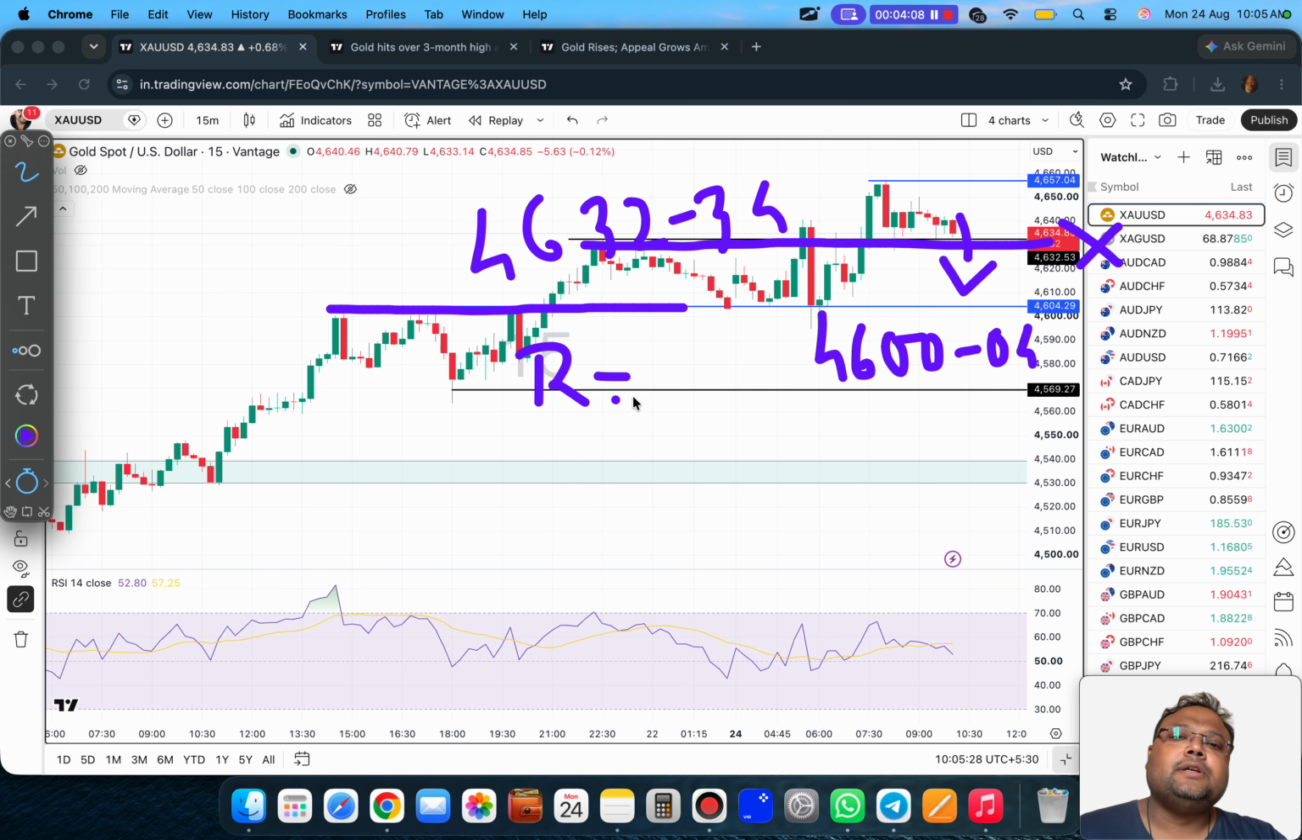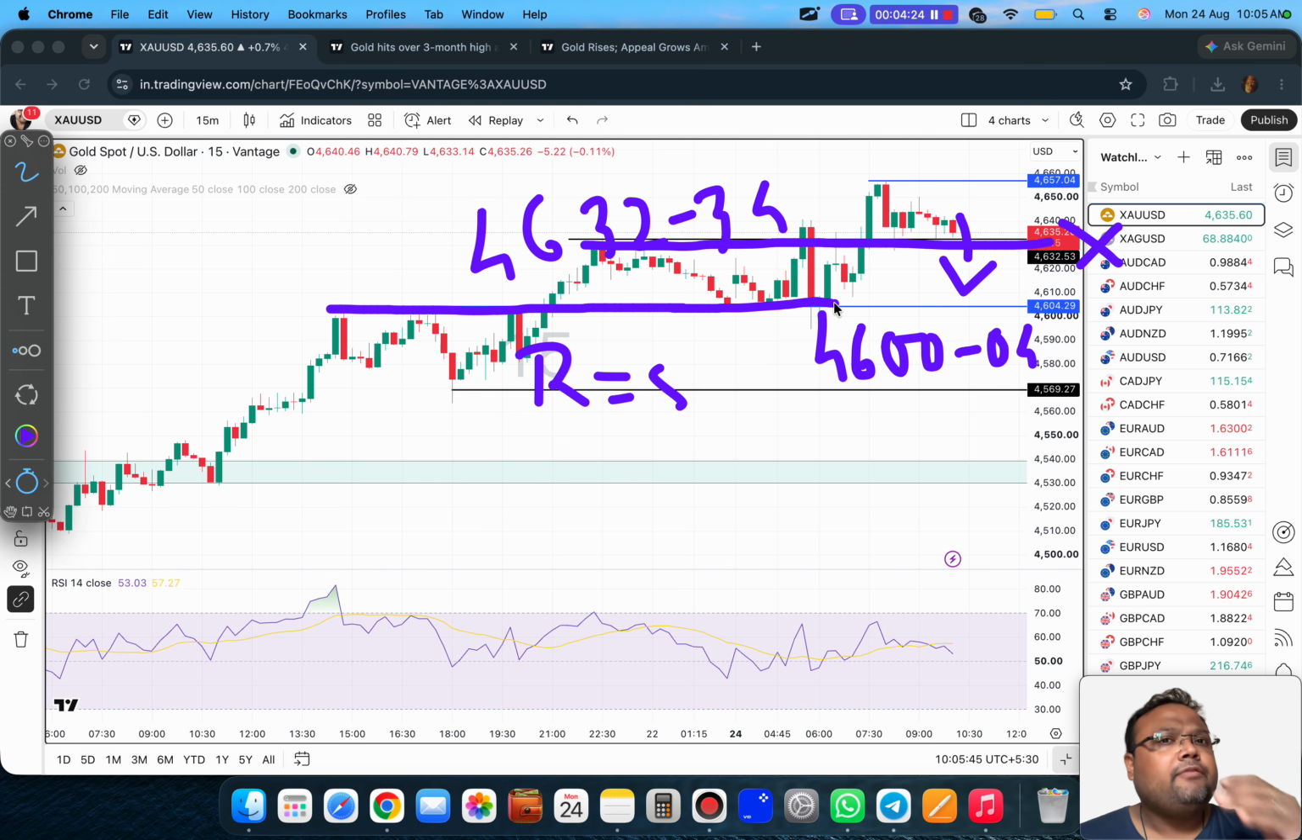The previous resistance is working as support here. Already, the market has taken support here twice. So in a situation like this, it is not a good level. But 4600 is a round number. That's why we are expecting that in a low volume market like this, we can look for a buy position